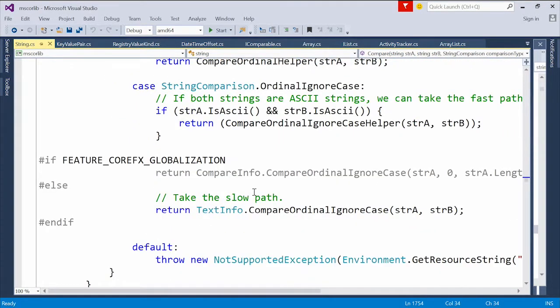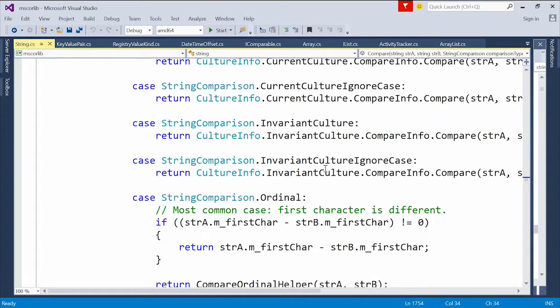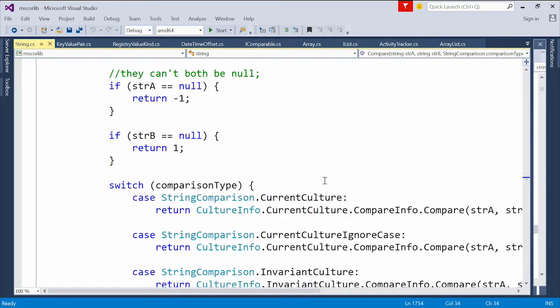And then we're going to do different kinds of comparison helpers in terms of whether or not we're working with invariant culture, the current culture. Do we ignore case? Are we comparing based on upper and lower case? But the same contract exists. We can sort strings in any of these different fashions depending on how we want to do that comparison.